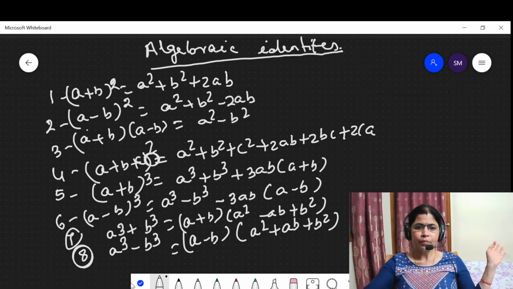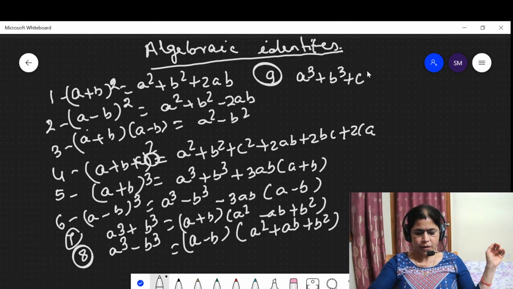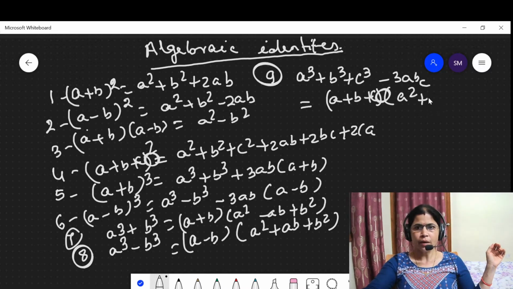Then the next and very important identity is the ninth identity, which says that a cube plus b cube plus c cube minus 3abc is equal to (a plus b plus c) into (a square plus b square plus c square minus ab minus bc minus ca).